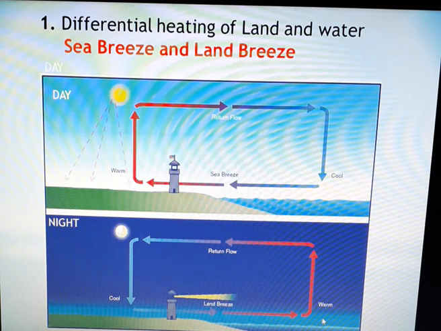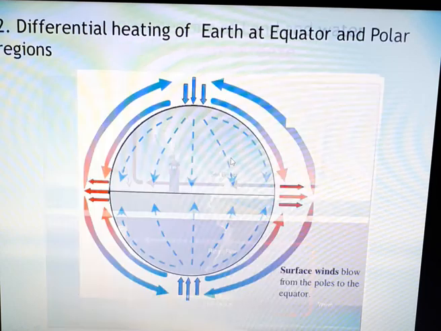So as the water is hot, the air present above it will also remain warm, and warm air rises up, creating low pressure area. So at night the wind will blow from land towards the sea, which we call as land breeze. So I am sure you must have understood how differential heating of land and water is responsible to create sea breeze and land breeze.